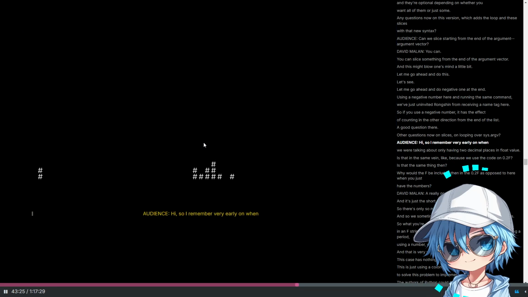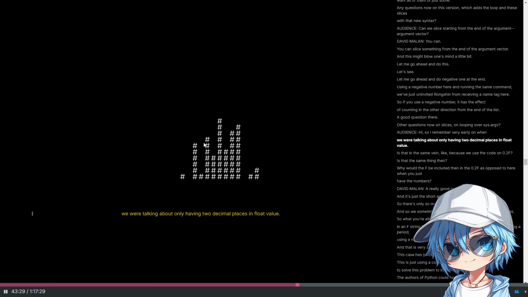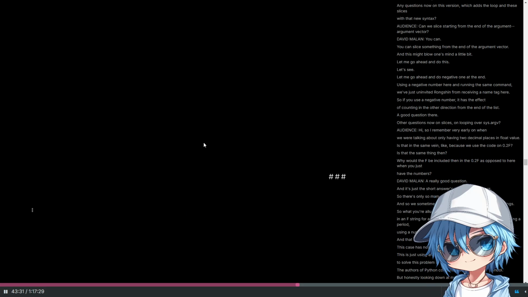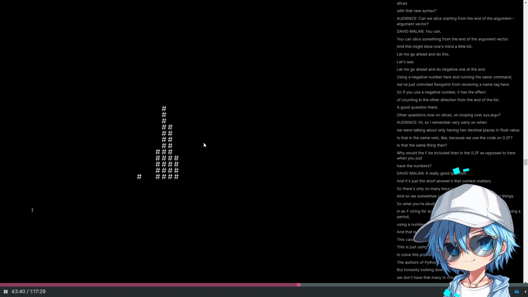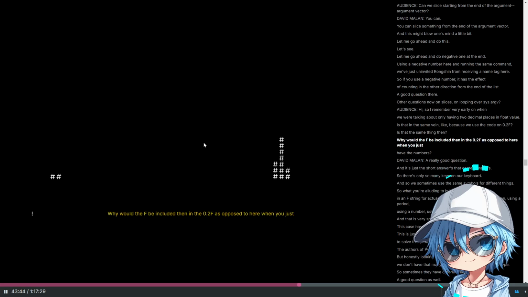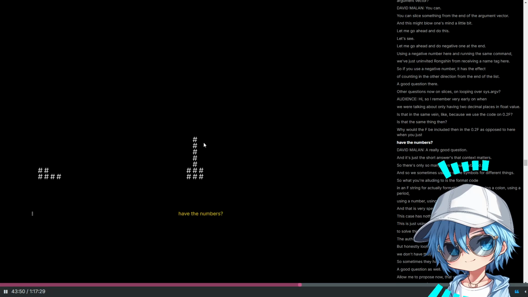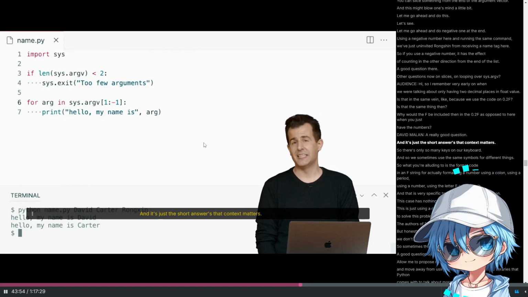Hi. So I remember very early on when we were talking about only having 2 decimal places in a float value. Is that in the same vein? Because we use the colon point 2f. So is that the same thing then? Why would the f be included then in the point 2f as opposed to here when you just have the numbers? A really good question, and the short answer is that context matters.